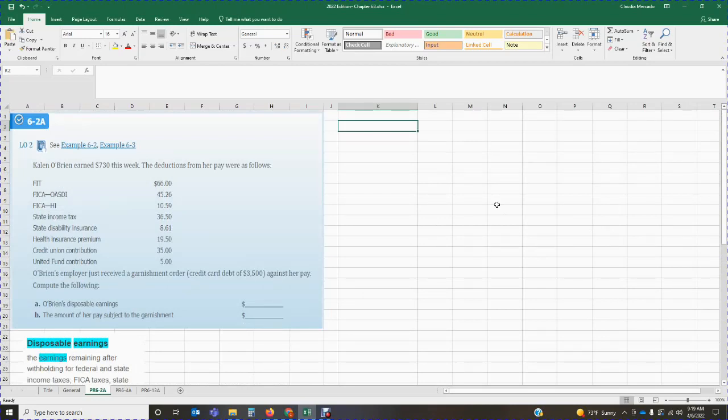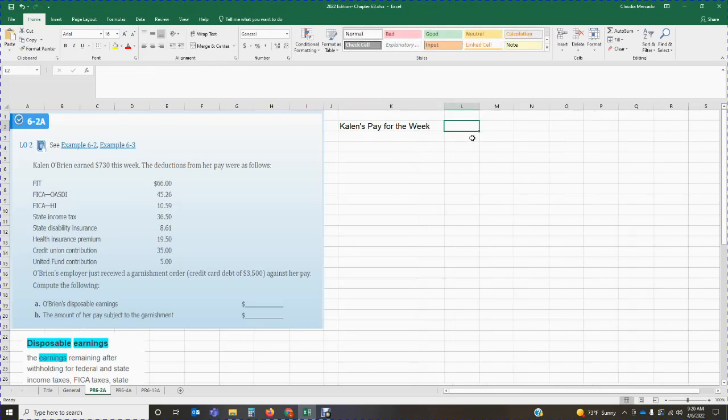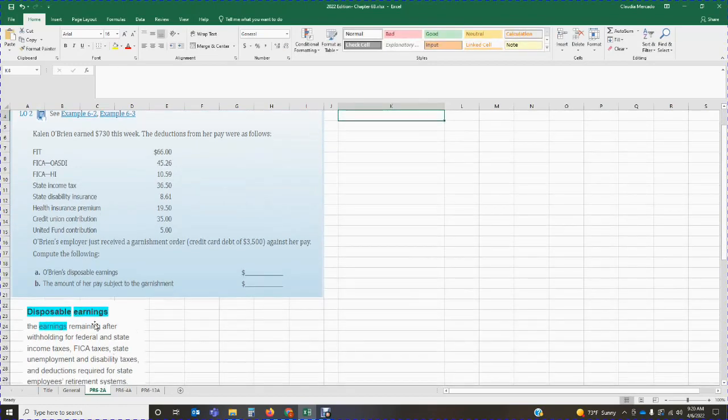So we are going to begin with Callan's pay for the week. According to the problem, Callan is getting paid $730. Now we are going to deduct everything that is listed in the definition.